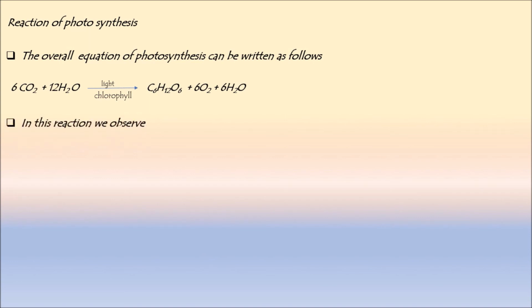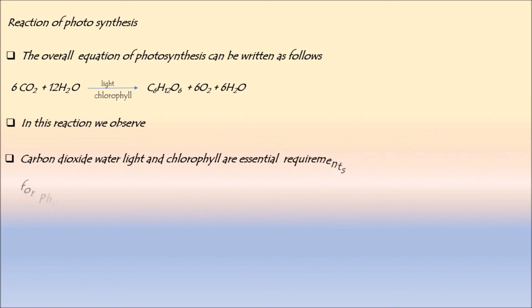In this reaction, we observe that carbon dioxide, water, light and chlorophyll are the essential requirements of photosynthesis.